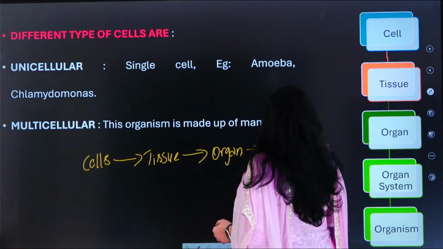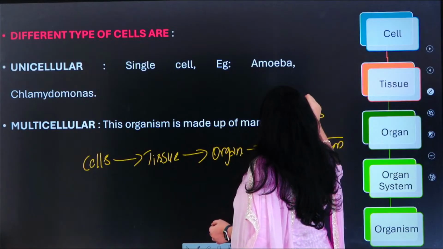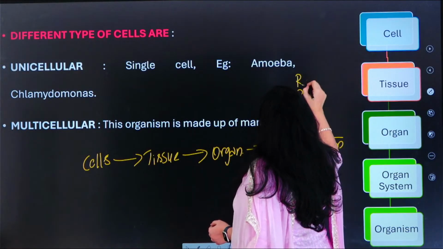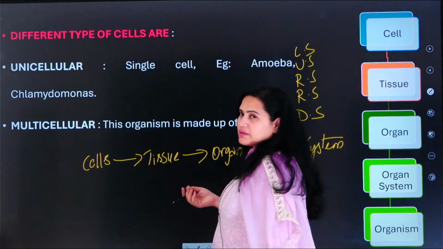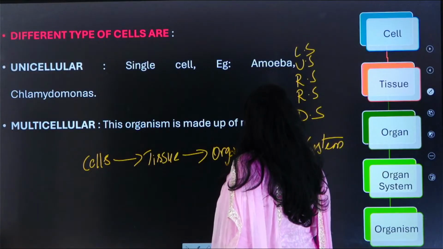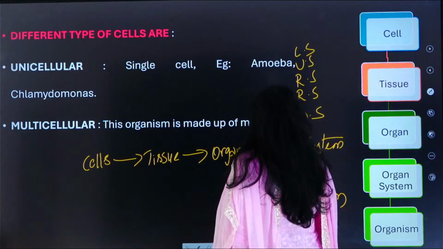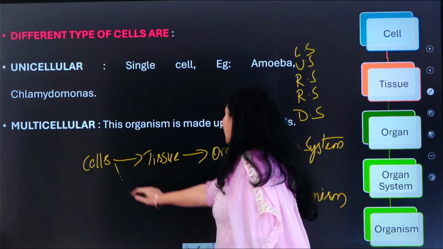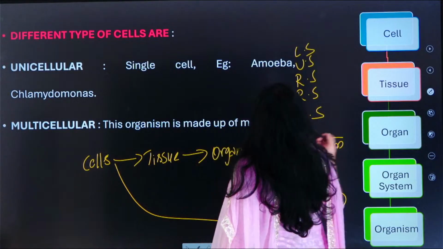What do you mean by organ system? Okay, so the digestive system is one organ system, the respiratory system, reproductive system, urinary system, circulatory system. These are all organ systems. And different types of organ systems together give rise to an organism. Okay, so what will happen, an organism will be produced, and at times a cell itself is also considered as an organism.